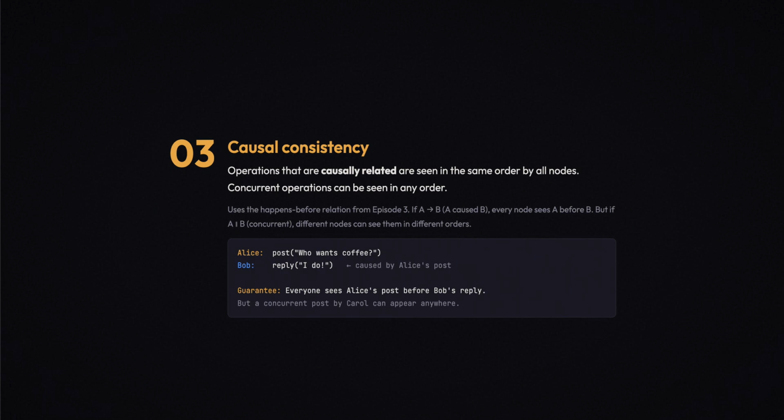Think of a social media feed. Alice posts, "Who wants coffee?" Bob sees it and replies, "I do." Bob's reply is causally dependent on Alice's post. Without causal consistency, you can get absurd results.